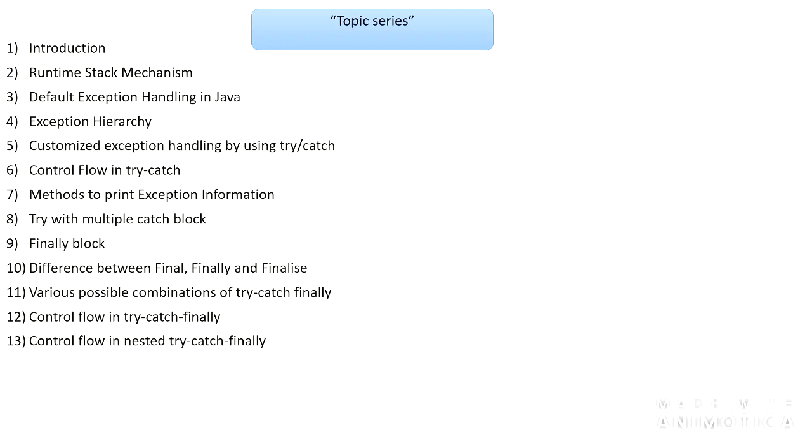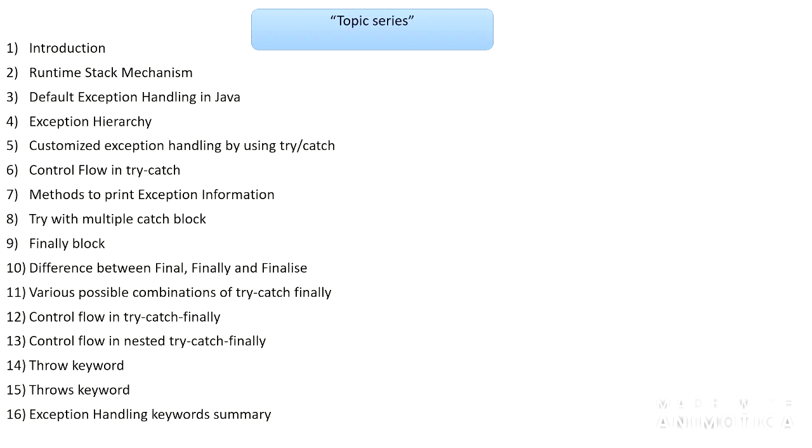Thirteenth, control flow in nested try catch finally. Nested means a block inside another block; this is called a nested block. A try block inside another try block, then finally, try catch finally. These are the nested try catch finally we are going to see in lecture number 13. Fourteenth, throw keyword. What is the use of the throw keyword and how we can use it, we are going to see in lecture number 14. Fifteenth, throws keyword. What is the use of the throws keyword and how it can be differentiated from the throw keyword, we are going to see in the 15th lecture.